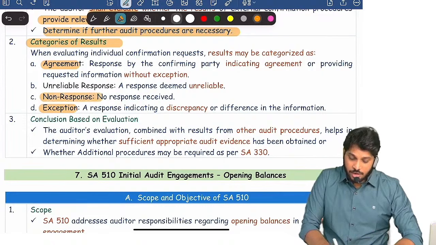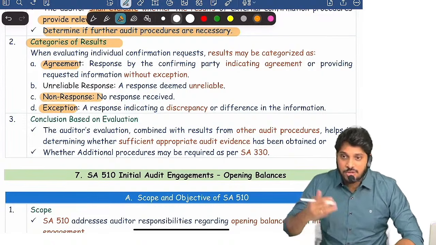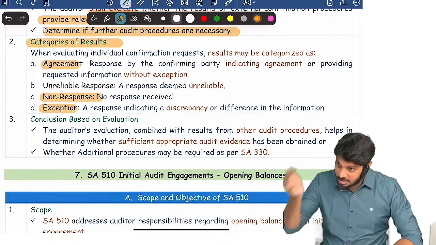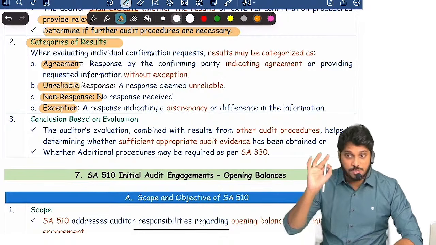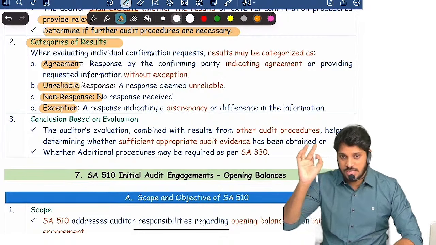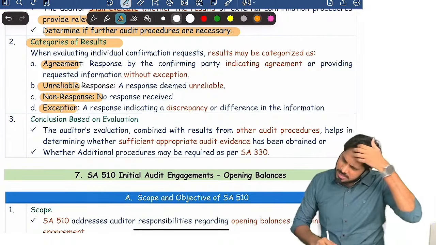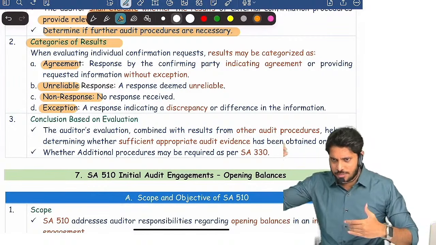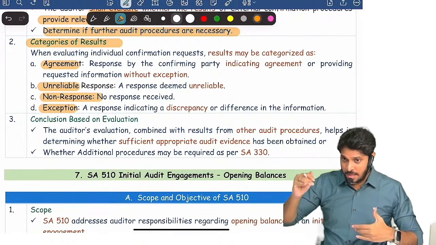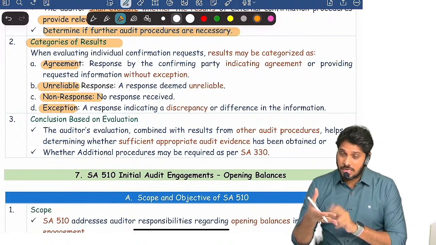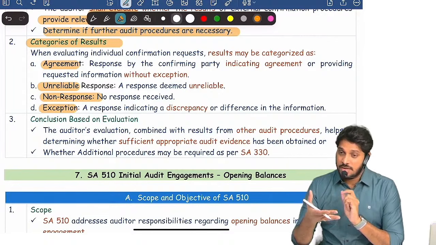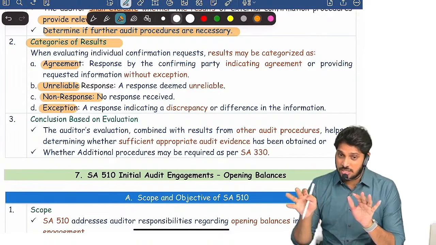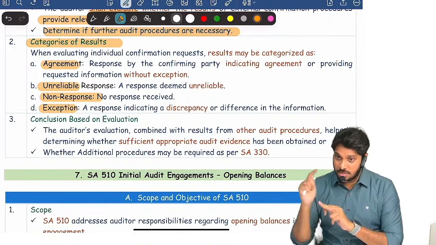Or there may not be response at all. Third party might not have responded. Or third party responded where the response is unreliable. For this, one simple example I'll tell you. We sent a confirmation request. Third party replied also. But when I see the GST number, it should have 15 characters, but there 14 characters only were there. Immediately I got it out and I started researching about the client GST number, all that, the third party GST number.